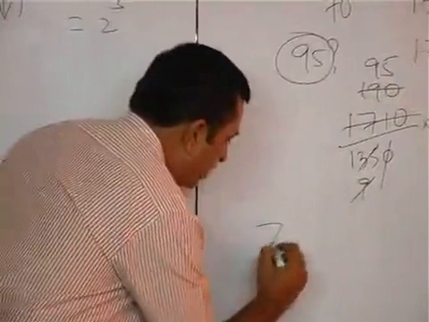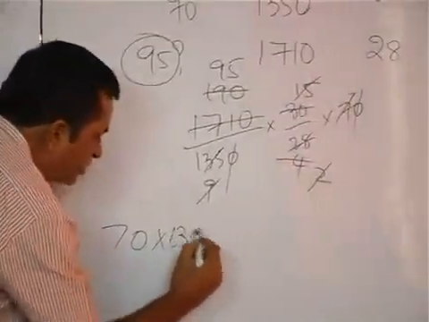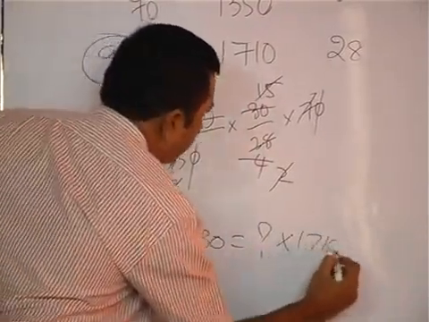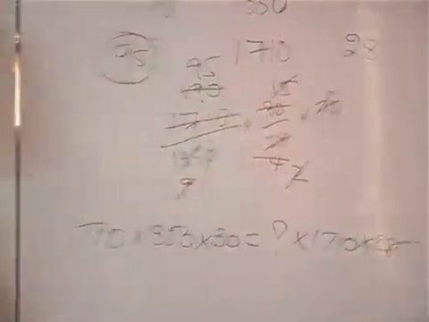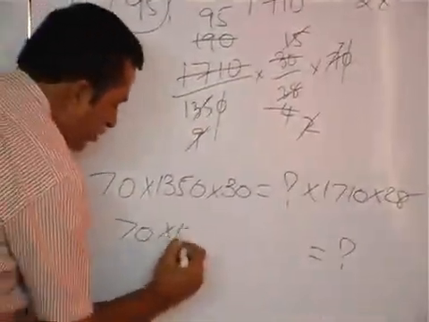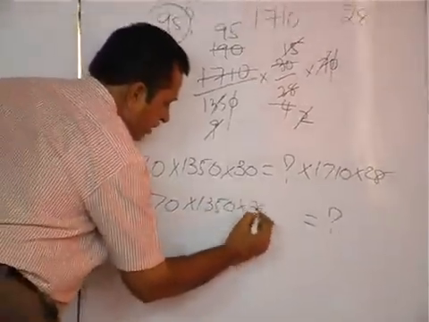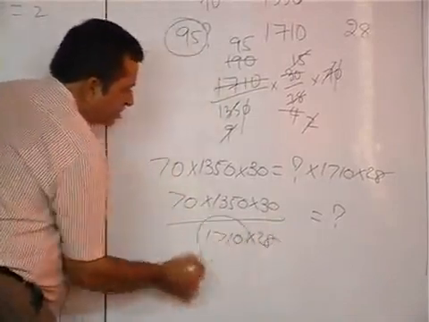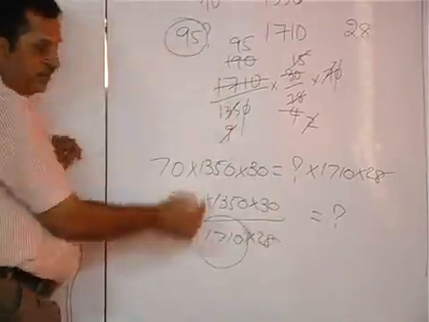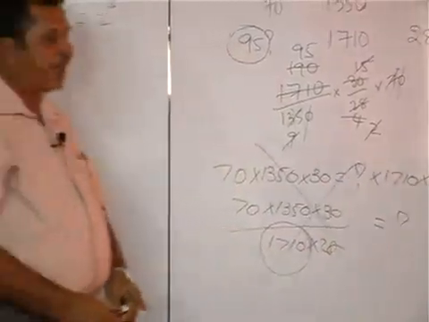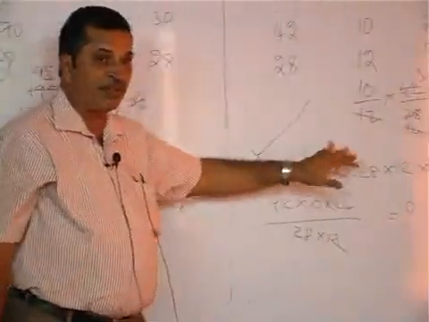By chance you adopt this method here. 70 patients, 1350 liters of milk for 30 days is equal to how many patients, 1710 liters in 28 days. If we want to find the value, 70 into 1350 into 30 by 1710 into 28. Denominator 1710, numerator 1350. This method is wrong. This direct method is applicable only for the work related.